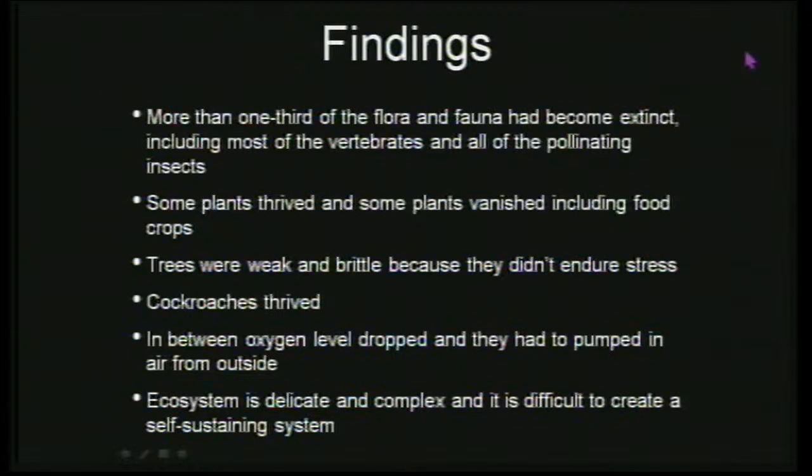Then the trees were very weak. On the natural Earth, trees go through a lot of stress. Wind is there, sometimes storms are there. So in the process, they become strong. But in that closed enclosure, the trees were without any stress. It was a very easy life for them. But in the process, they were very weak and brittle.